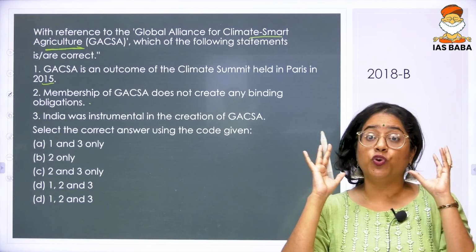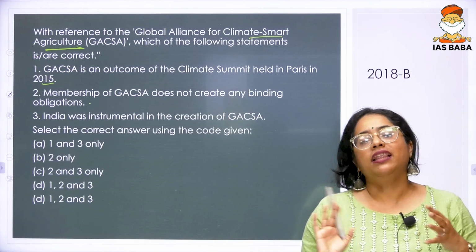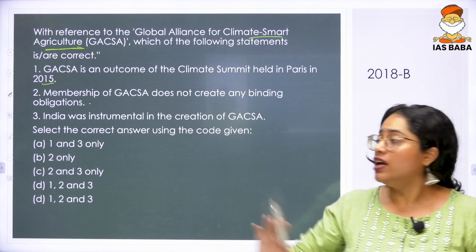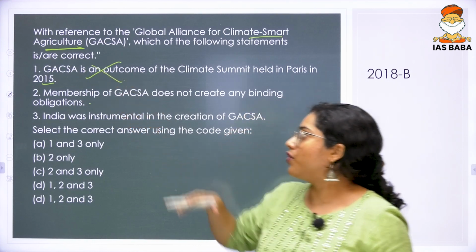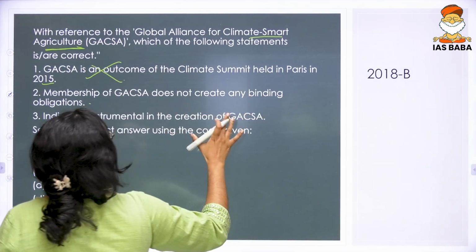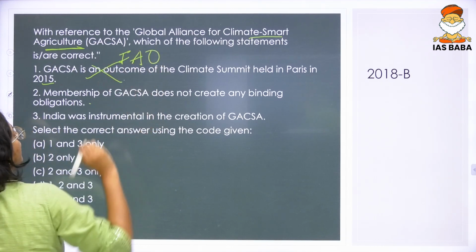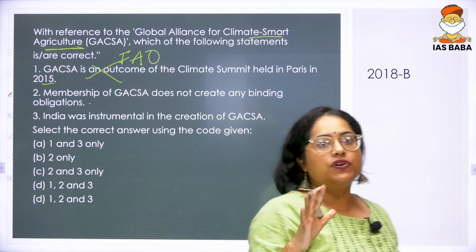So you had something huge like your Paris Agreement, then you had your ISA happening. So in that meeting, there was not much more happening. So that first statement is wrong. And this was something that was created not even by your climate summit or anything. It was created by your FAO. So that first statement is wrong.